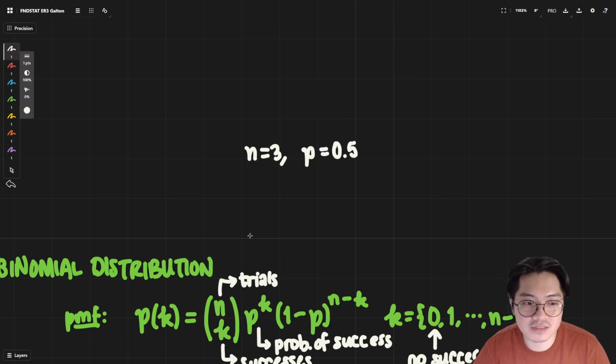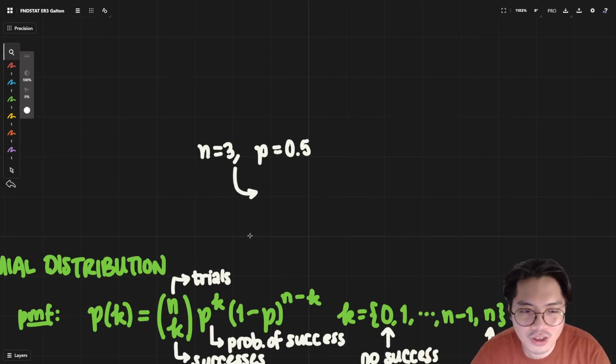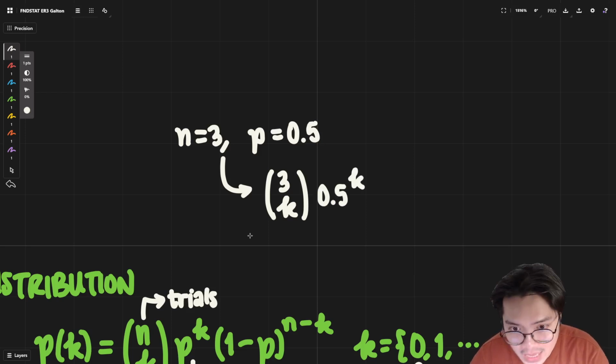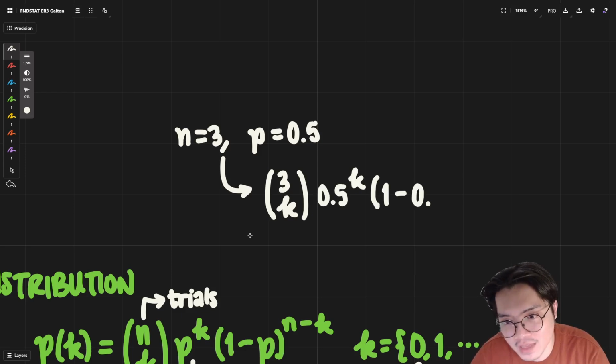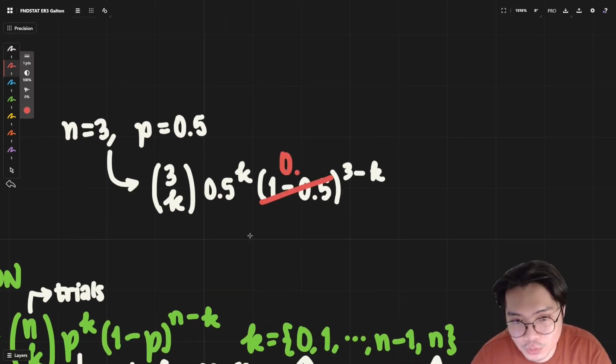And this means that your binomial distribution, because in a coin toss the results of the previous coin toss should not influence the next trial's coin toss, should be 3 choose k times 0.5 raised to k times 1 minus 0.5 raised to 3 minus k. It just so happens that 1 minus 0.5 is also 0.5.